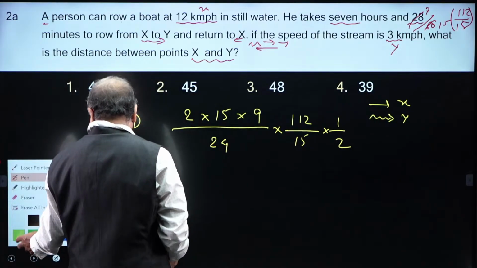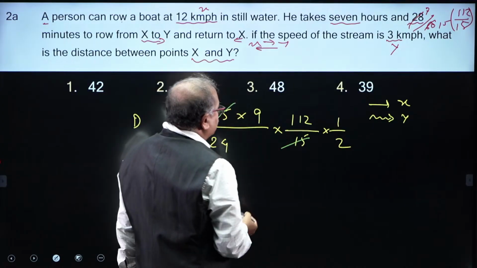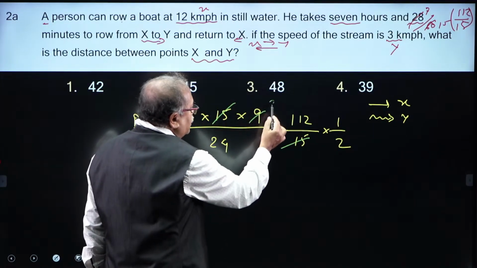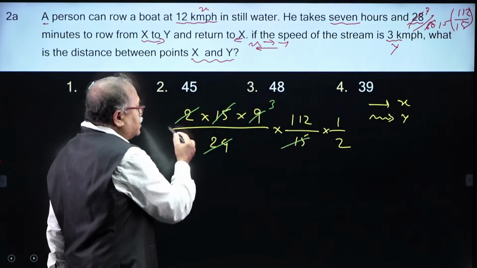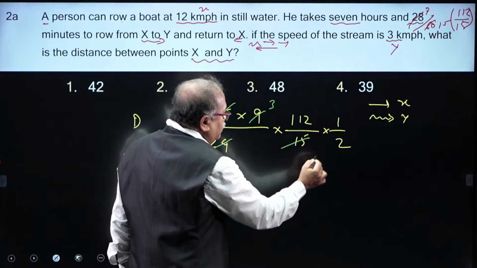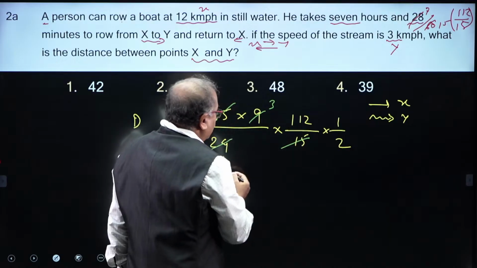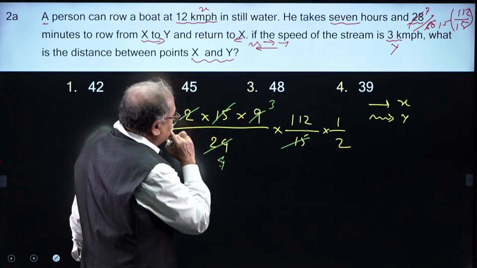So good to notice that 15 gets cancelled over here. With 3 times, and this is with 3 8 times. So the 8 will get cancelled with 2 4 times, and I notice that 4, so this is 3, right.